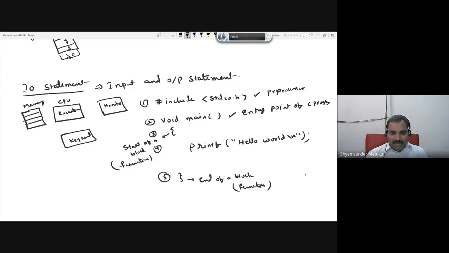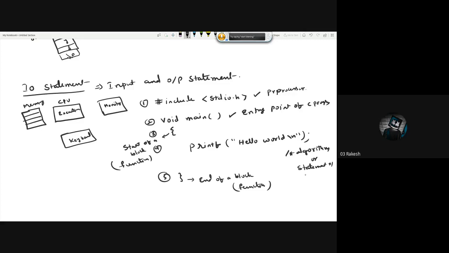After that, it should have curly brackets, opening and closing. In between, whatever you write, we call it an algorithm or the statements. Generally, when it's an algorithm, so many steps you need to write, and it has to give some kind of solution for a given problem. Right now, how many statements does it have? I'm talking about the algorithm. One statement. Only one statement.